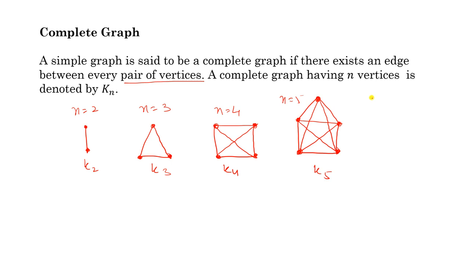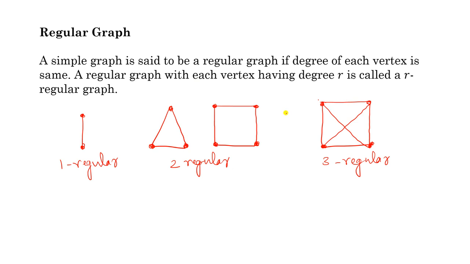It means if you have a complete graph of n vertices, then degree of each vertex will be n minus 1. So if the degree of each vertex is n minus 1, it means same, then it will be a regular graph also. It means a complete graph is a regular graph, but a regular graph is not a complete graph necessarily. It may be a complete graph, but not necessarily. Look at this example. This is a regular graph, but it is not a complete graph. It may be, it may not be, but it is not necessary. So this is an example of a regular graph which is not a complete graph.